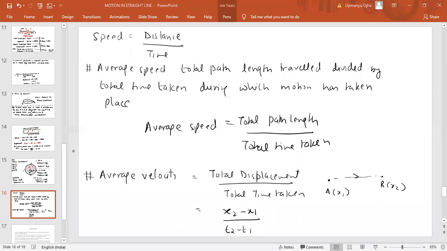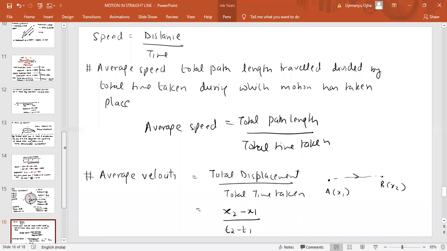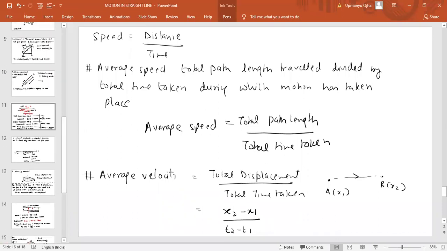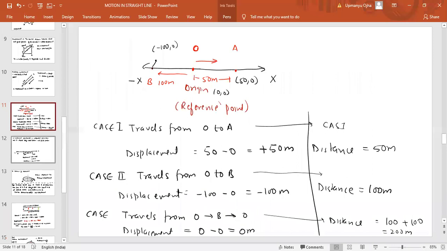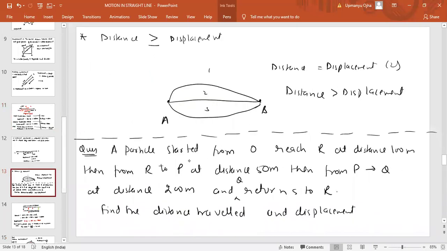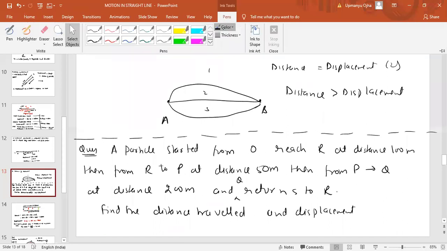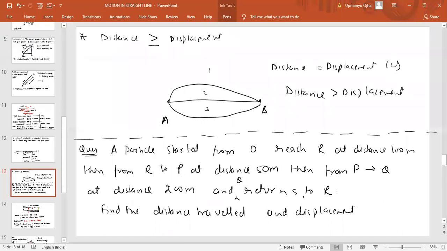Fine. Now, let's get back to the problem which we have discussed. The particle started from point O and reaches point R at a distance of 100 meters. The same problem. Now, can you find the displacement of the particle when it reaches R? After this whole condition, it reaches R. Displacement we have already found.